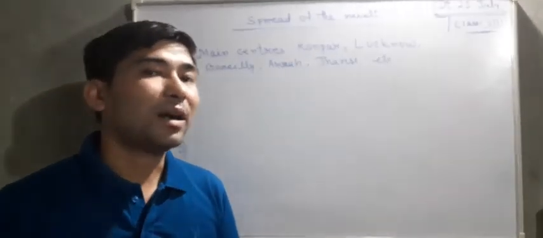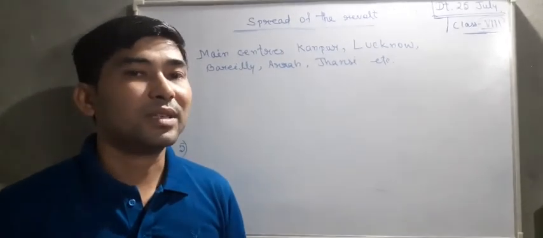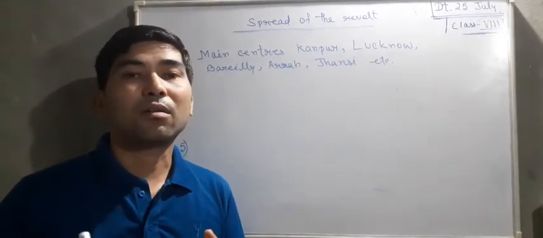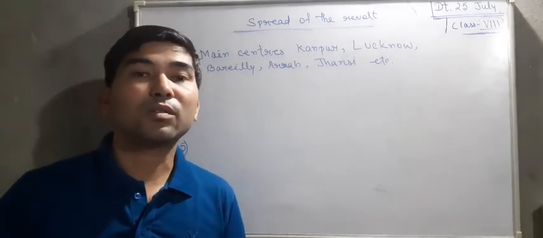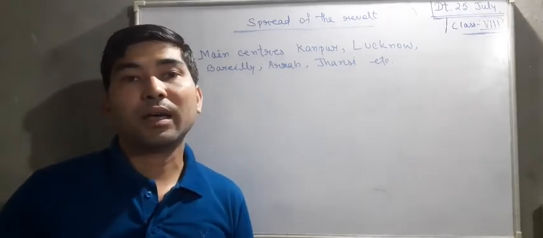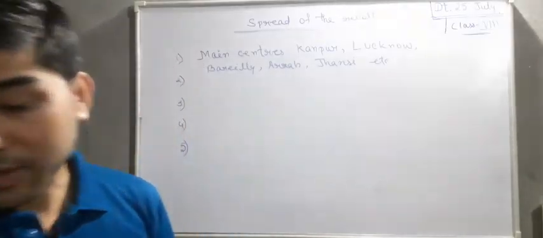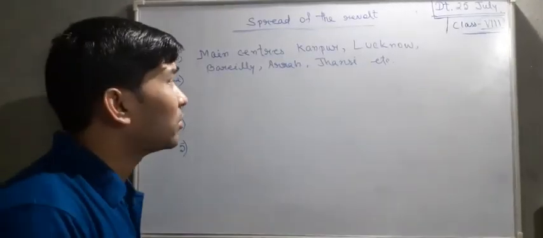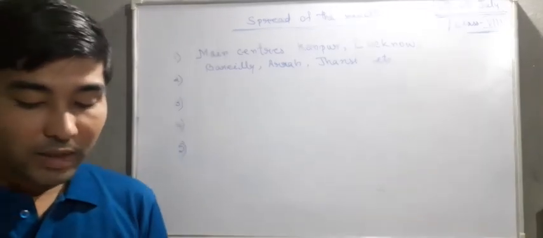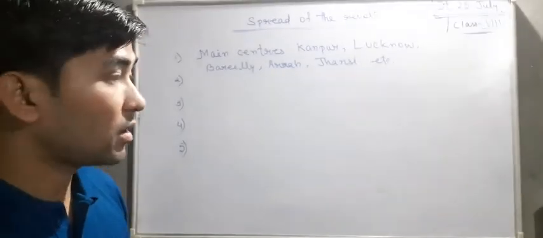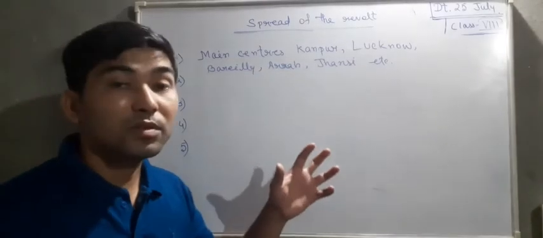Maybe it's a part of the revolt of 1857, but actually these are all localized. Jhansi ki Rani was fighting for Jhansi, Kunwar Singh was fighting for Bihar, and Nana Saheb was fighting for his own place, which is Kanpur. Okay, these are all localized revolts. Later on, these revolts were suppressed by the British.